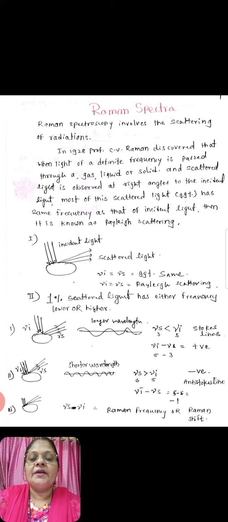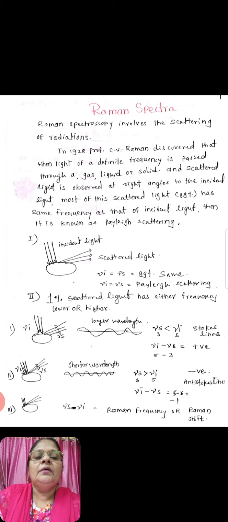In 1928, Professor C.V. Raman discovered that when light of a definite frequency is passed through a gas, liquid or solid, scattered light is observed at right angle to the incident light. Most of this scattered light, 99%, has the same frequency as that of the incident light. Then it is known as Rayleigh scattering. That means incident light is equal to scattered light, 99%. So that scattering is known as Rayleigh scattering.